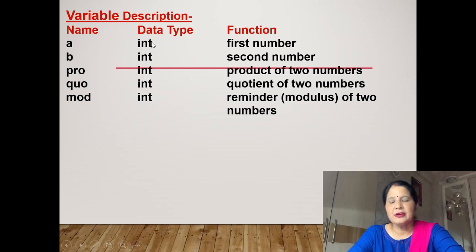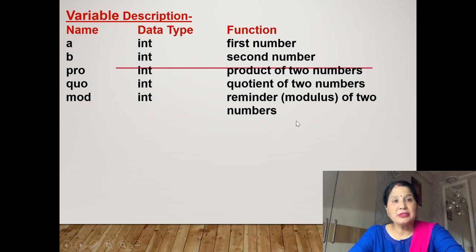Now we will print. First we will print product, so the product of two numbers will be stored in variable pro, so we will print plus pro here. Then for quotient we have taken quo, so quotient will print here.